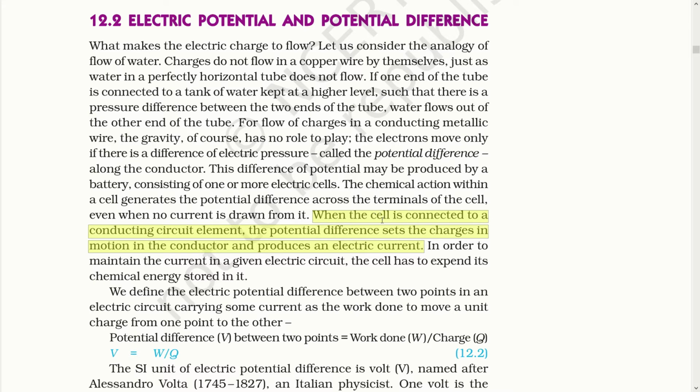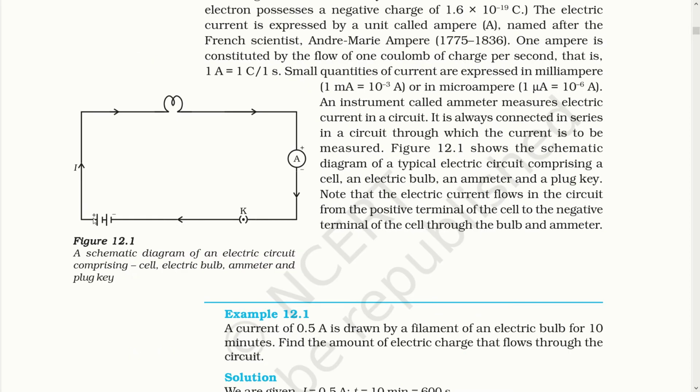Whenever you connect a cell to a conducting circuit, there happens to be the potential difference that sets the charge in motion in a conductor, which flows from one point to another point. Here in this circuit you can say that the potential difference is from positive to negative. So the charges will flow from positive all across the circuit to the negative, and then it will again accumulate to positive.